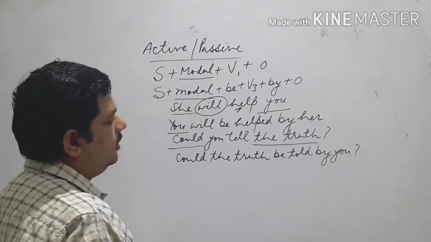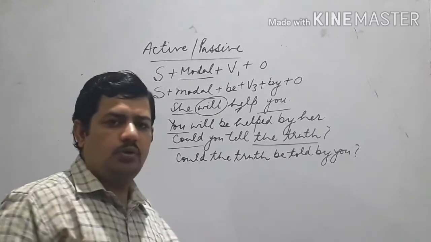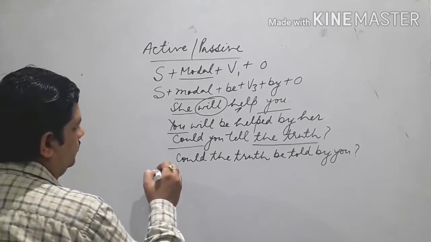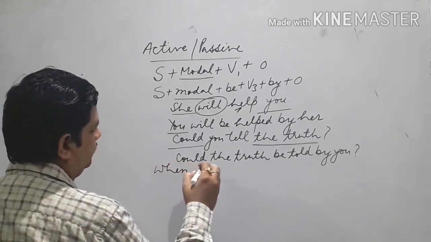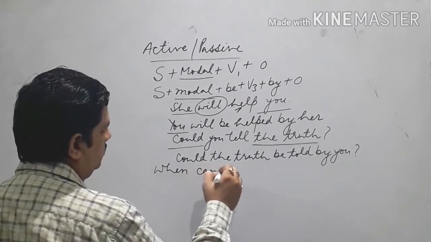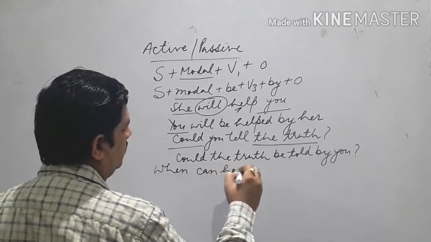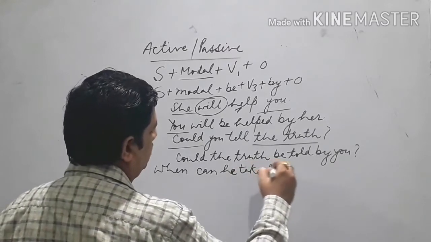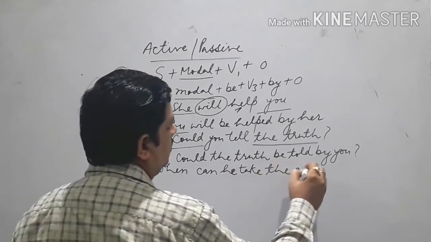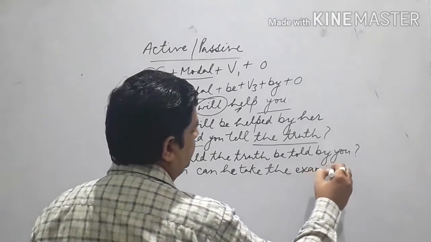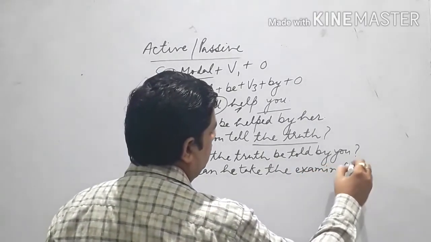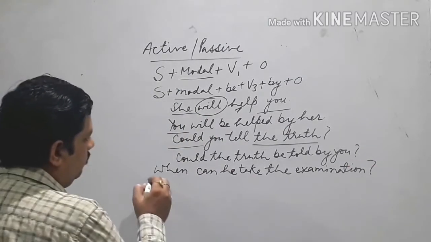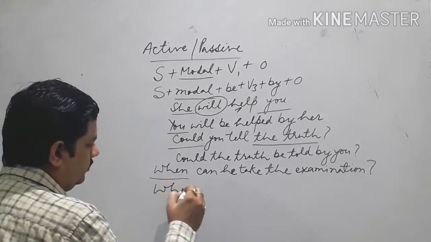Now we can take one example of the WH family also with the same modal, like when can he take the examination? Here the WH family word will remain the same, when.